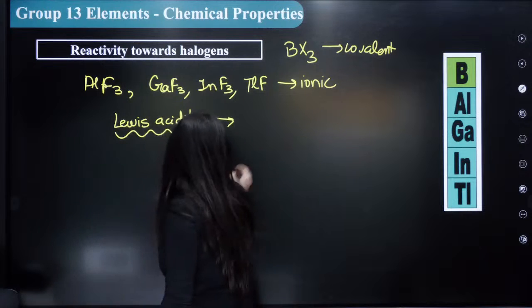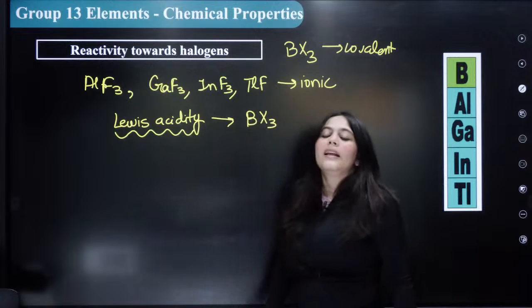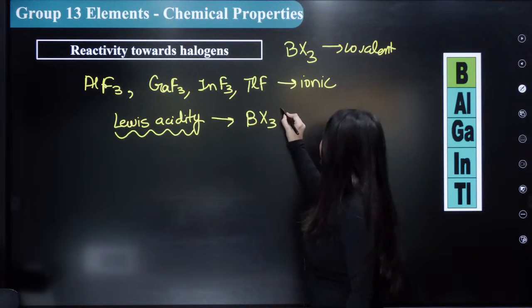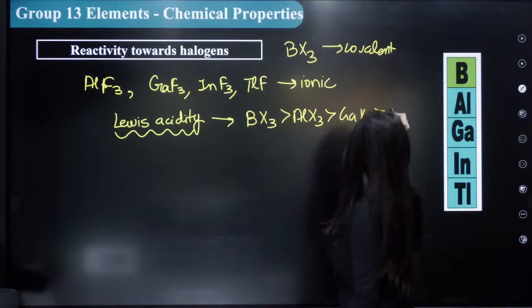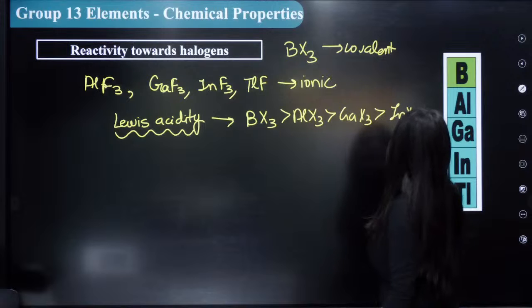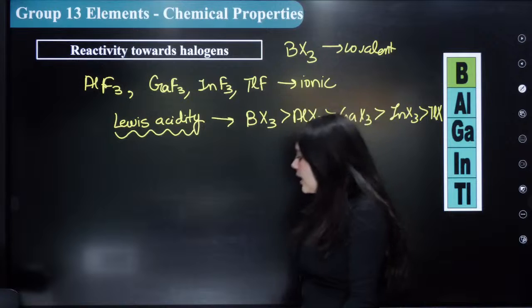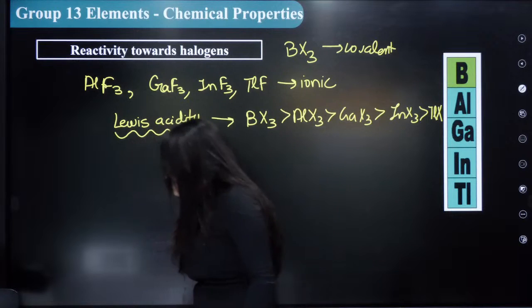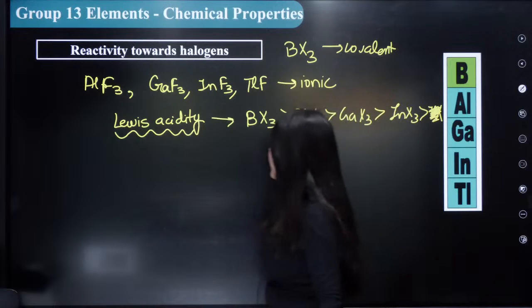What will be the trend? Boron trihalide will be the most Lewis acidic, then aluminium trihalide, then gallium trihalide, then indium trihalide, and the least will be thallium halide. This is the Lewis acidity order. Let's not write thallium here, till indium we can write.